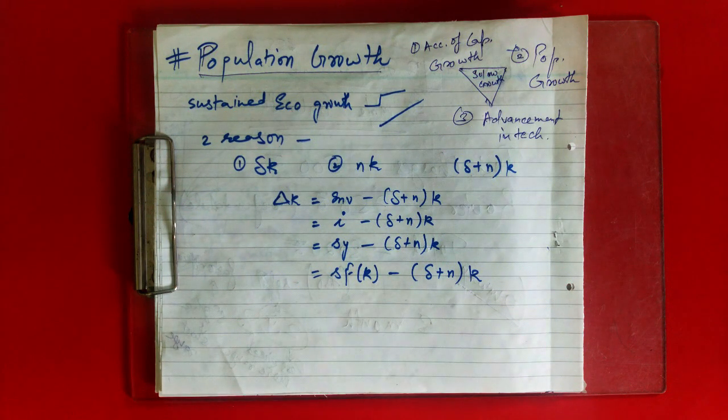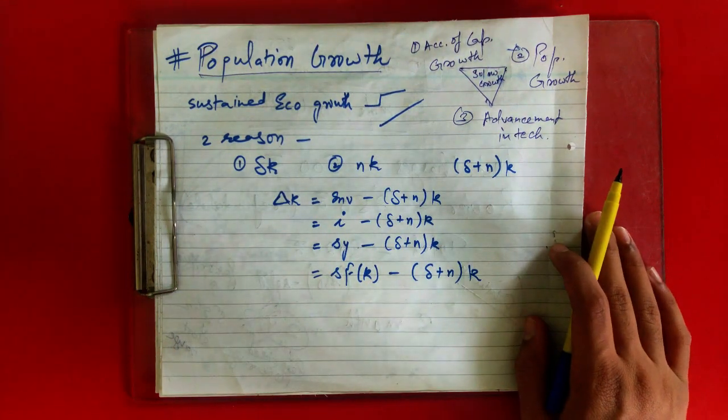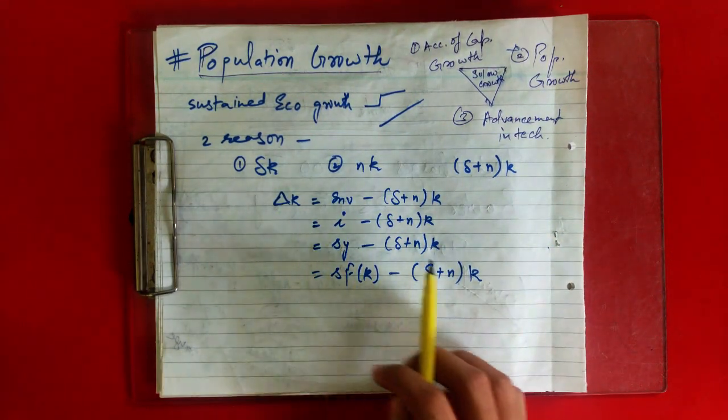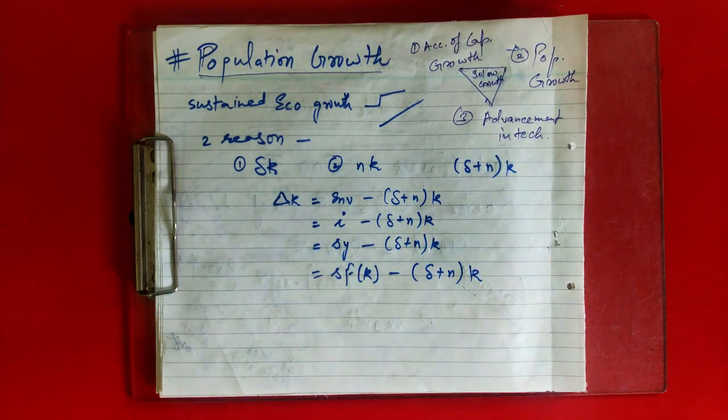Now I will be introducing one new concept, that is break even investment. So what is break even investment? Break even investment is nothing but the amount of investment required to keep capital stock per worker constant, and it includes the depreciation of existing capital and the amount of investment necessary to provide new workers with capital. In simple terms, when your delta k is equal to 0, what is the value of your total investment?